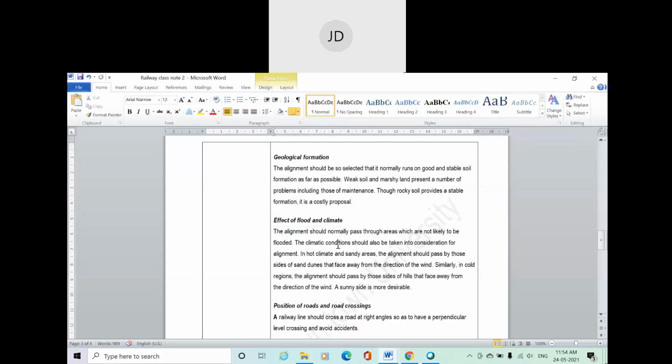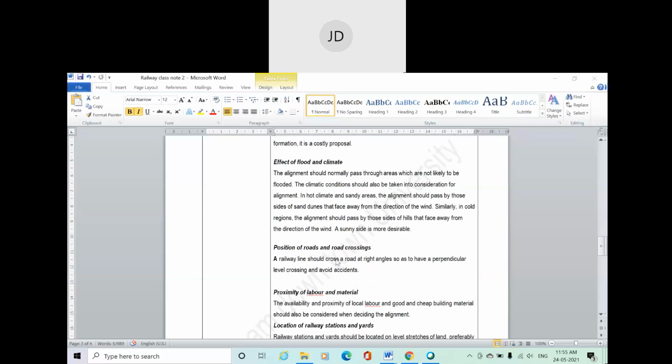So the flood history, climate history, or forecasting of flood and climate is also very important in deciding the alignment. The alignment should normally pass through areas which are not likely to be flooded. The climate condition should also be taken into consideration for alignment. These things are very important to consider when deciding the alignment.